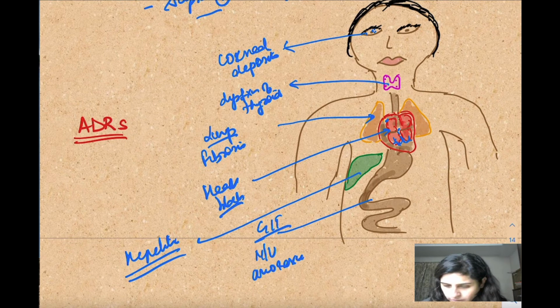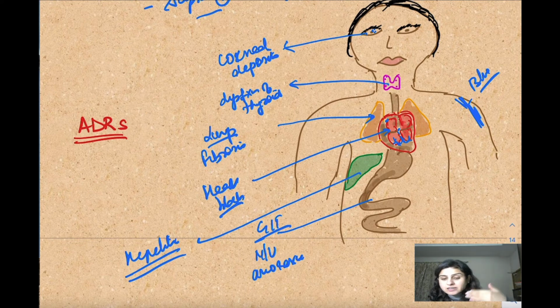And sometimes, what happens, this is a blue color, and on the skin, there can be slight pigmentation. So it is blue pigmentation of the skin, and the patient is called a blue man syndrome. So this diagram, because it's so important to remember the ADR, so you can remember the eyes, the thyroid, your lungs, almost all the major organs except the CNS and the kidneys, they're not affected. So heart, lungs, liver, GIT, everything is involved with this. Okay? So these are the important points about amiodarone.